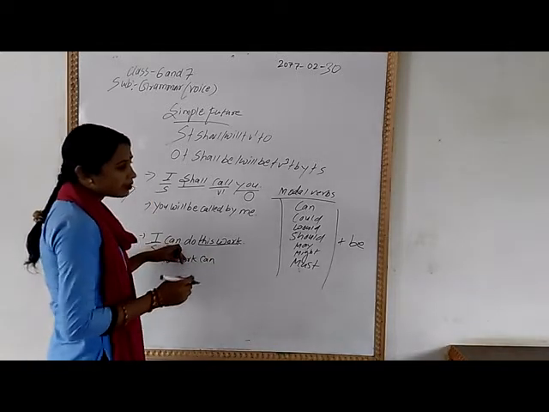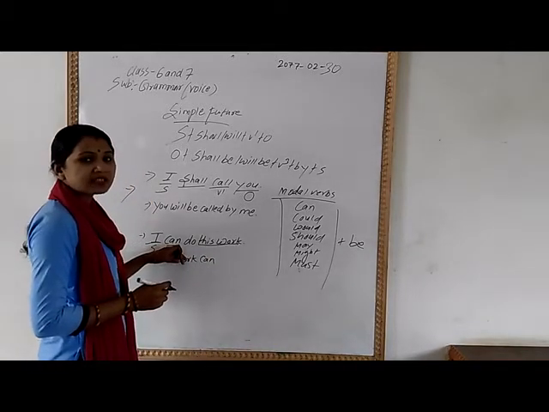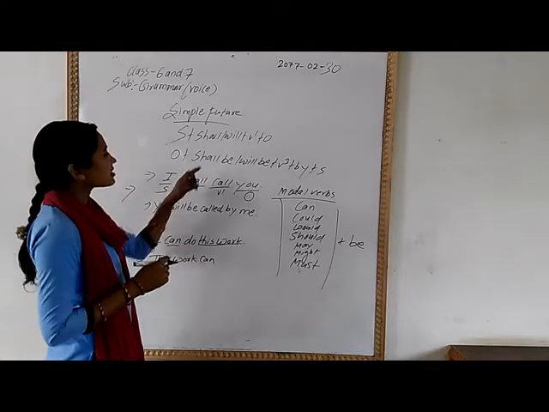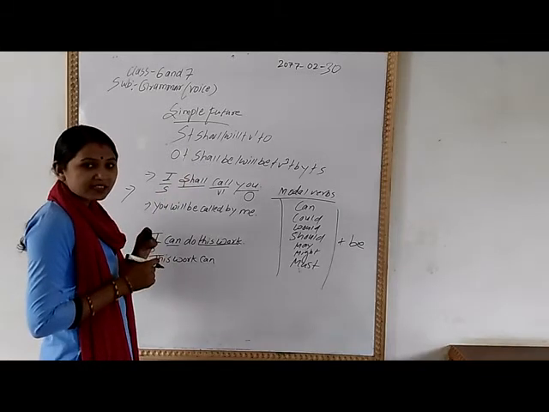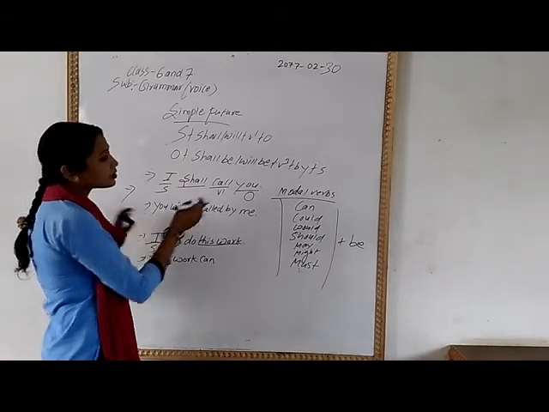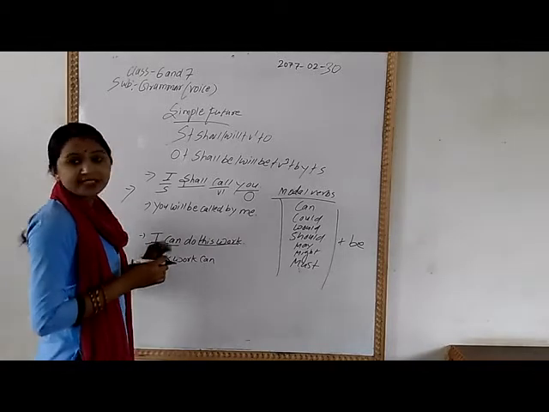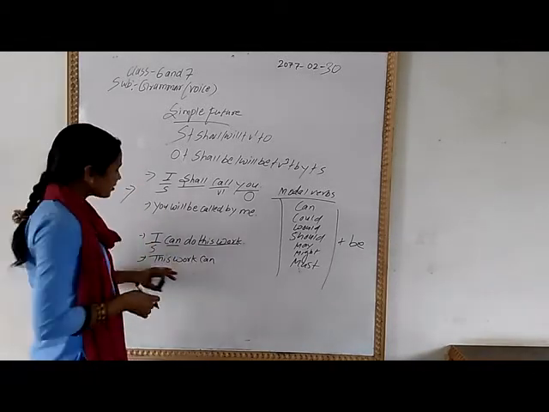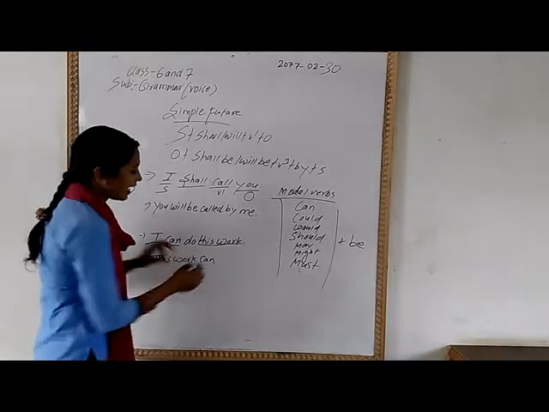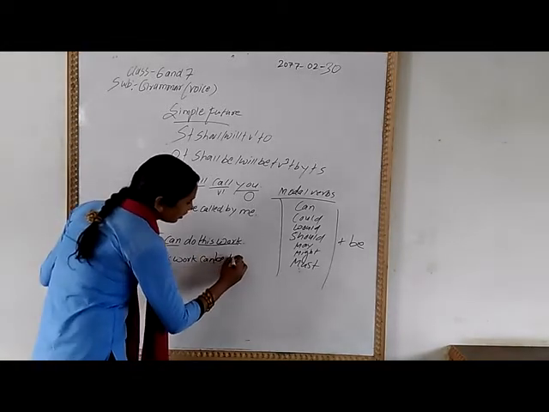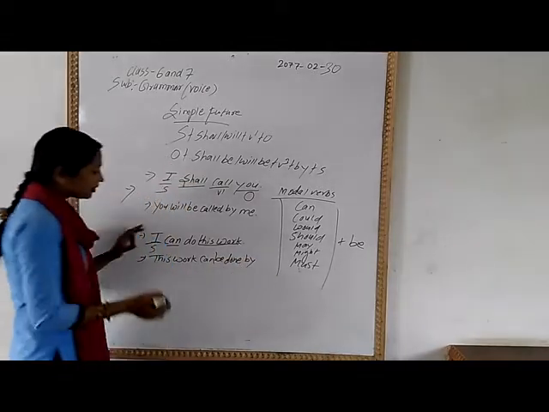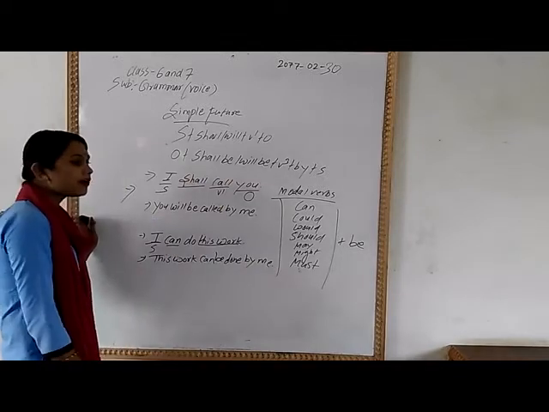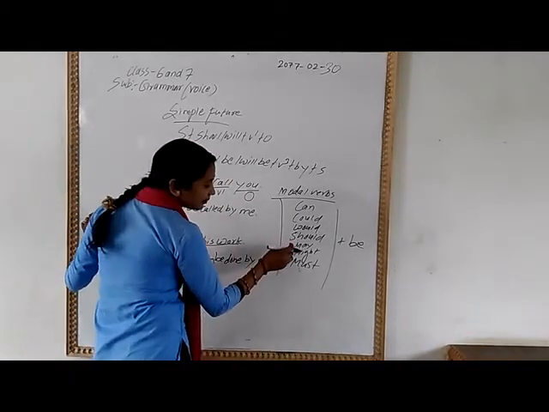Modals like can, would, should do not change their form. They stay the same, whether the subject takes will or shall. So you do not have to change their form. You should write: this work can be done by me. It's so easy, no? Now I will give another example of this one.